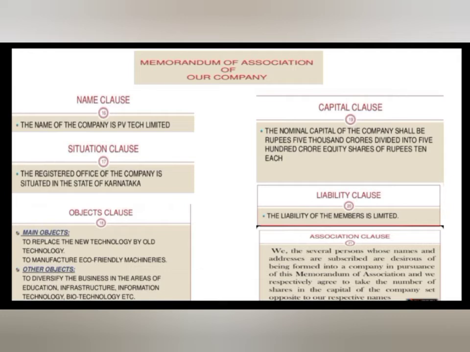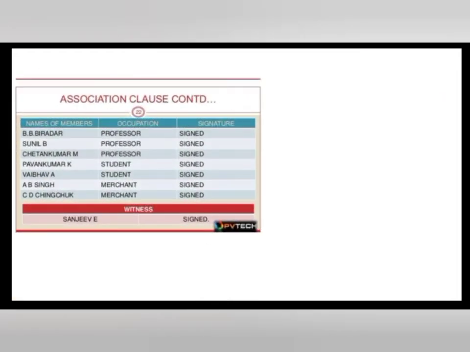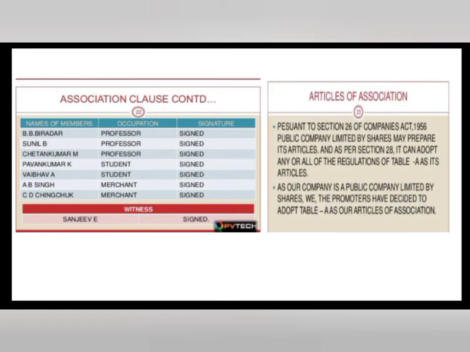Association clause: we are several persons whose names and addresses are subscribed, desirous of being formed into a company pursuant to this memorandum of association, and we respectively agree to take the number of shares in the capital of the company set opposite to our respective names. This is one model of the association clause. Articles of association: pursuant to section 26 of the Companies Act 1956, a public company limited by shares may prepare its own articles.